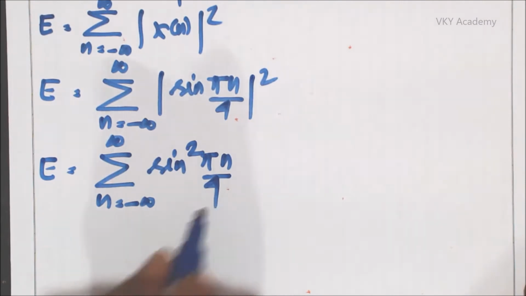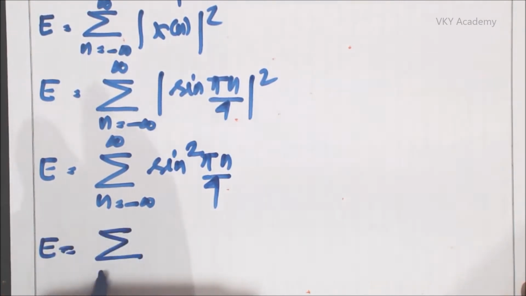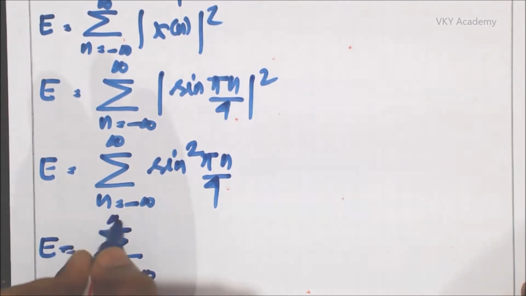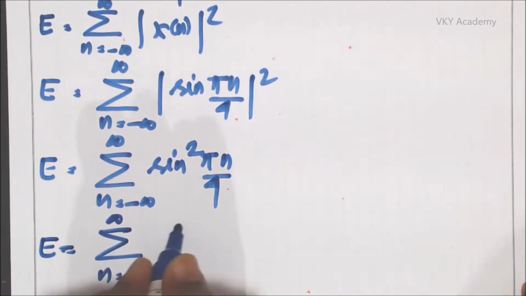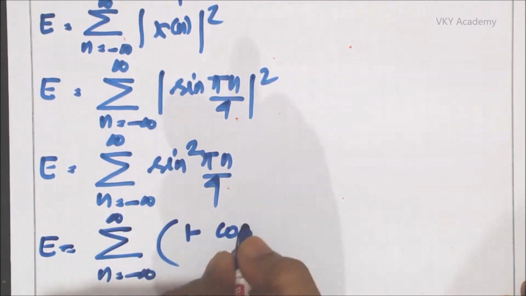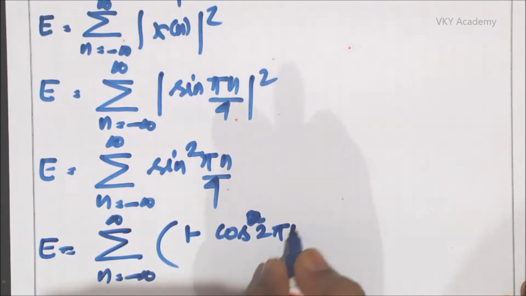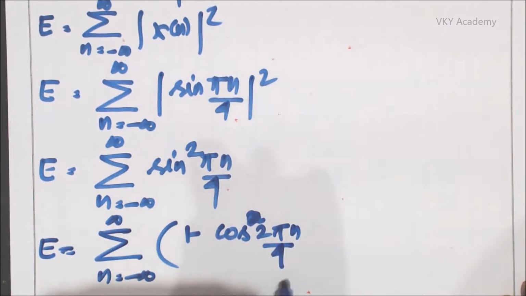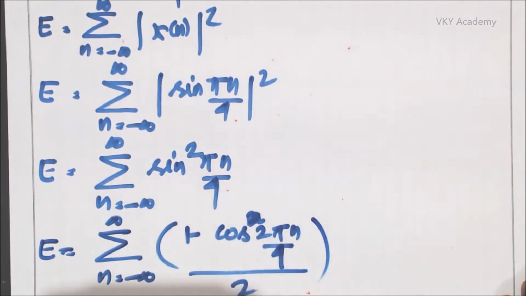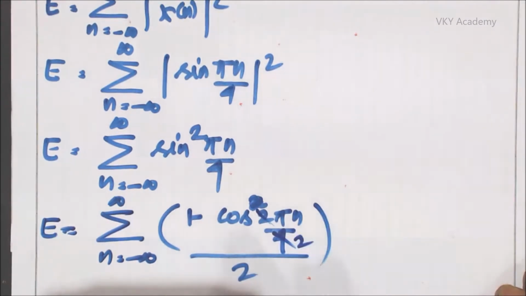Now this sine square pi n by 4 can be written as E is equal to summation n equal to minus infinity to infinity. Sine square angle is always equal to 1 minus cos 2 pi n upon 4 whole divided by 2. Now this 2 and this 4 cancel out.